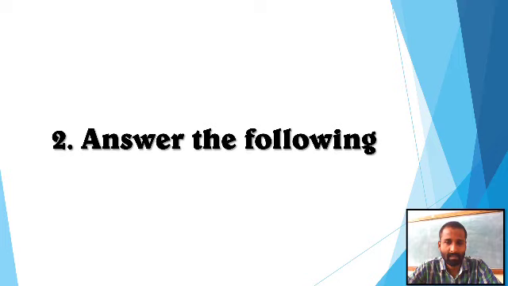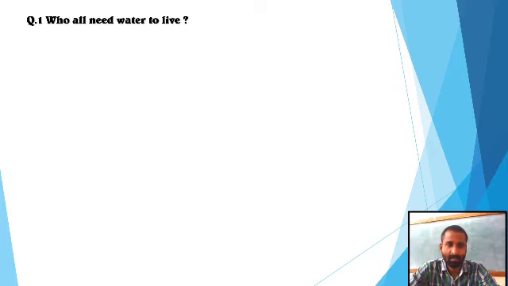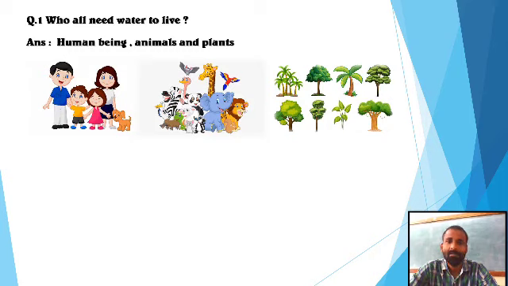Now next question. Answer the following. Question number 1. Who all need water to live? Okay. The answer is human beings, animals and plants. All these living beings need water to live.